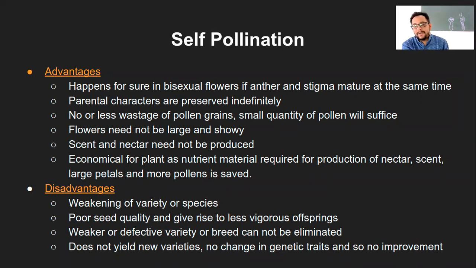Then the chance of having this characteristic is reduced to half rather than getting doubled. So it goes on diluting. That is when cross-pollination is a little better compared to self-pollination, and the analogy is similar. Though we are talking of sexual reproduction in humans, it is in analogous situation with the sexual reproduction in flowering plants.